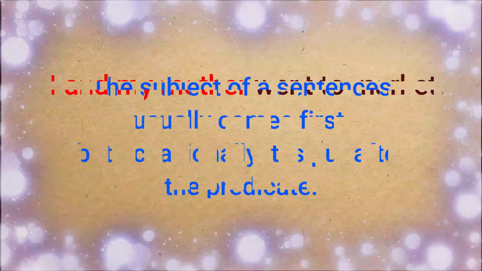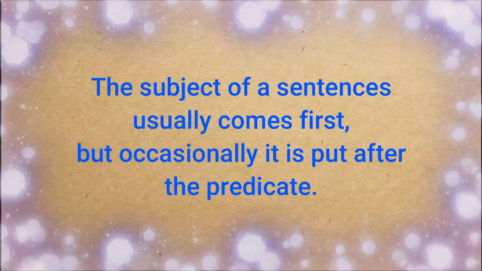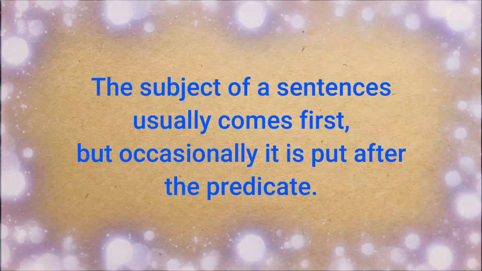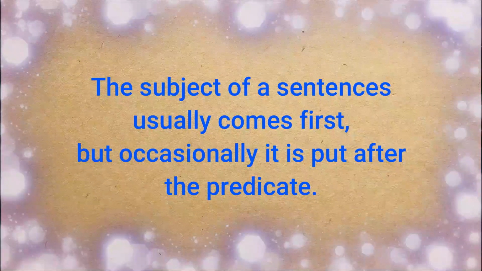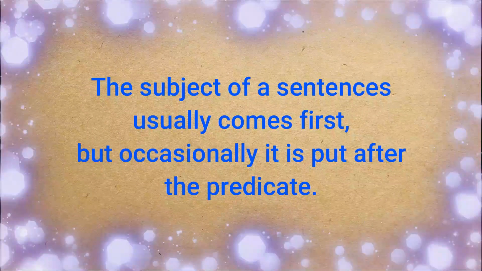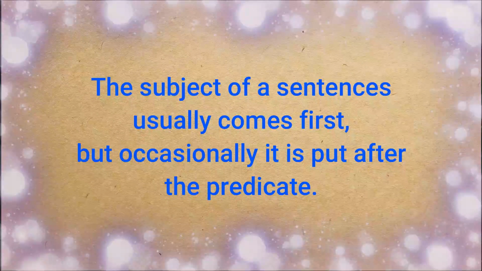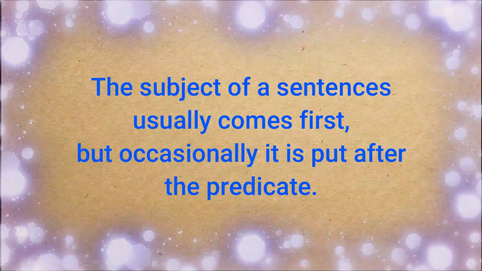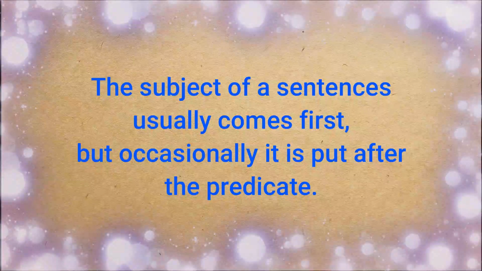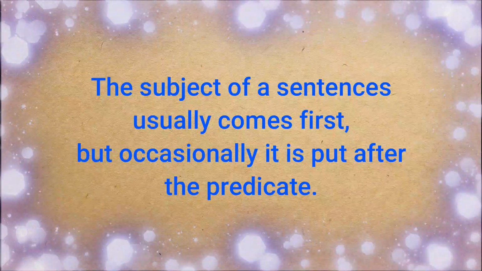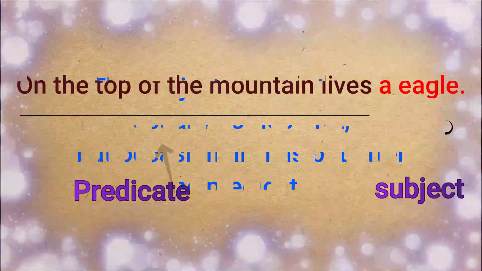The subject of a sentence usually comes first, but occasionally it is put after the predicate also. Mostly we see that the subject is present at the beginning of the sentence, but it is not always true. Sometimes you may find it at the end of the sentence, as in this example.